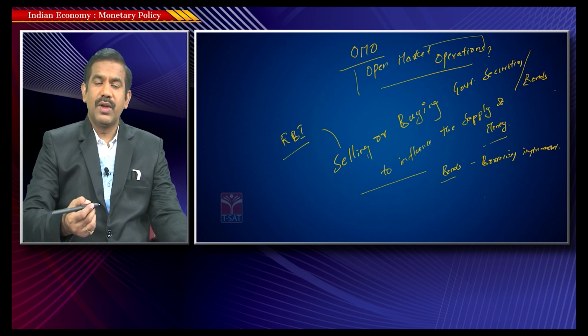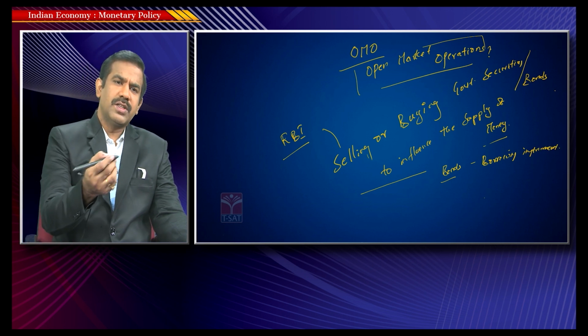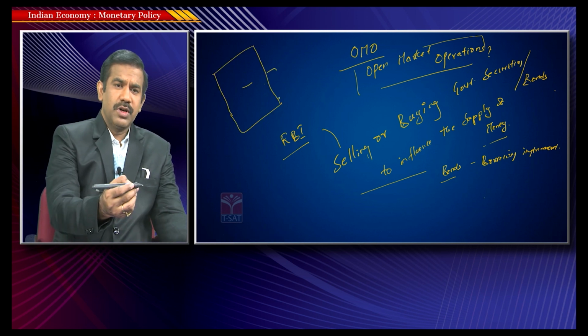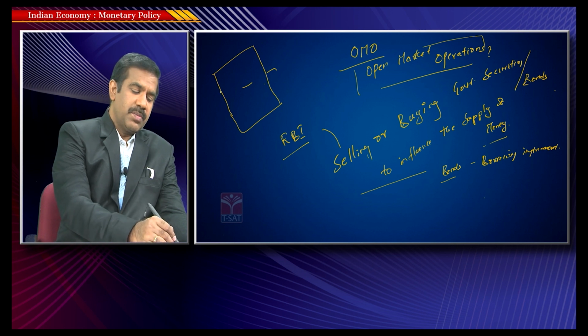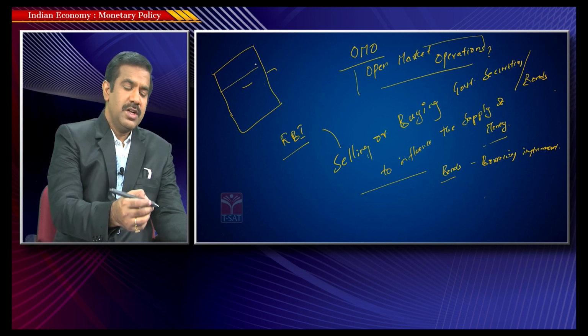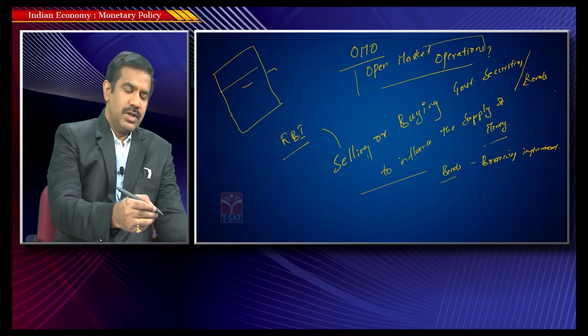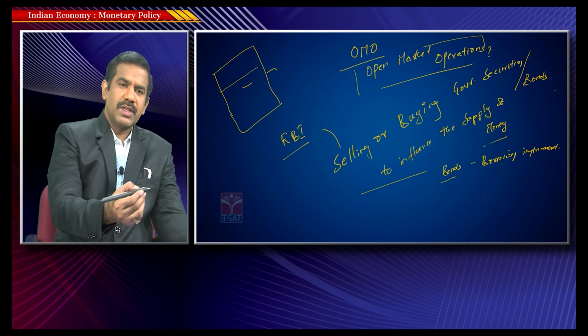If the Government of India is in need of money, typically what does it do? It prints a piece of paper. Generally this is what we call a bond. Of course, in modern days we don't have such physical papers. Everything has been digital. But just imagine, I'm trying to help you understand how things worked in the good old days.